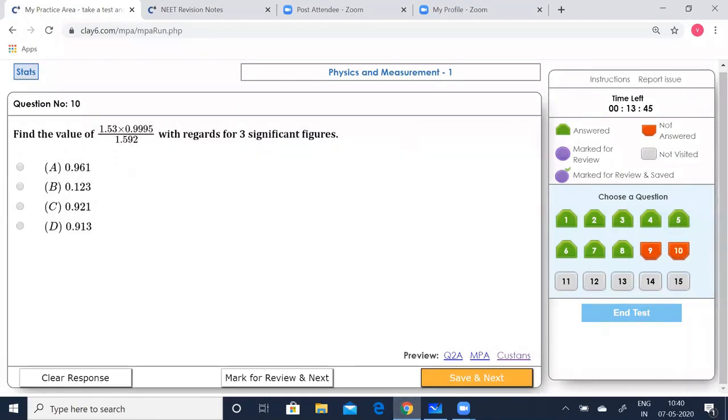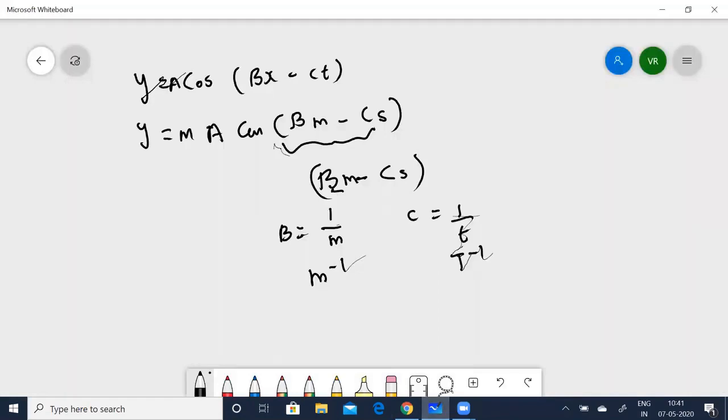Now coming to the significant figures, which we were talking about earlier. Find the value of 1.53 into 0.9995 divided by 1.592 with regards to three significant figures. Okay. Let us solve this.